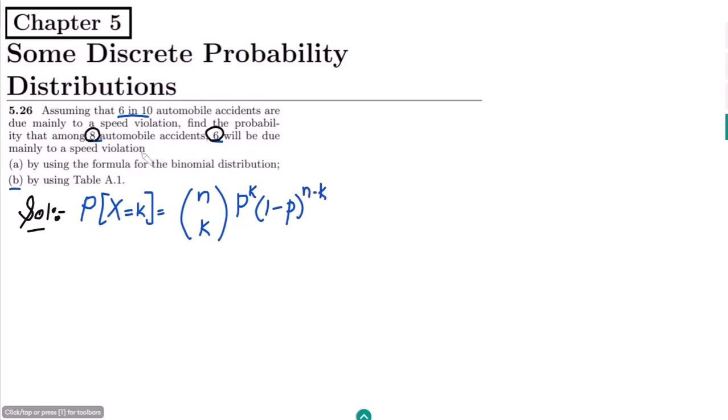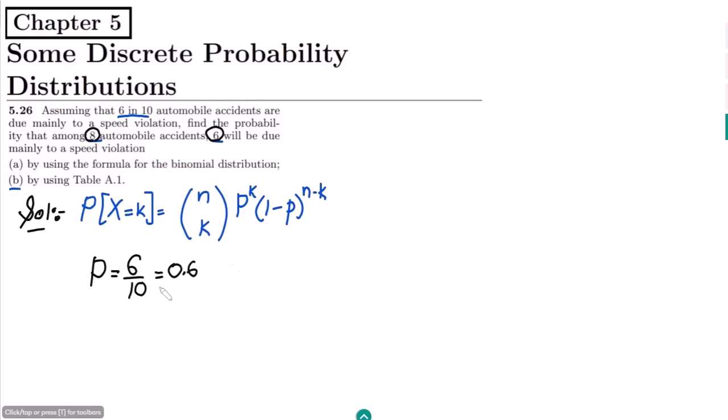Okay, looking at it here, what information did we get? We can very clearly see that we have found that 6 in 10 automobile accidents are due mainly to speed violations. So from it we can find out the probability of these automobile accidents which are due mainly to a speed violation, and that is 6 out of 10, which is 0.6.